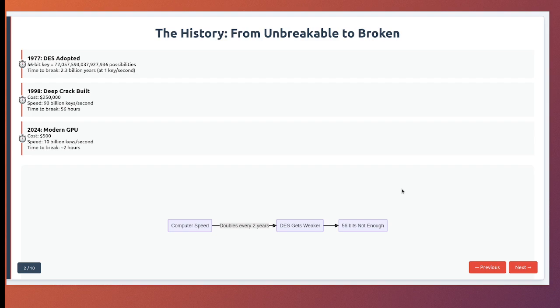Today, a few $1,000s of graphics cards can break DES in minutes. What seemed like an unimaginably large number of keys in 1977 is trivial for modern computers. This is why key size matters so much in cryptography.